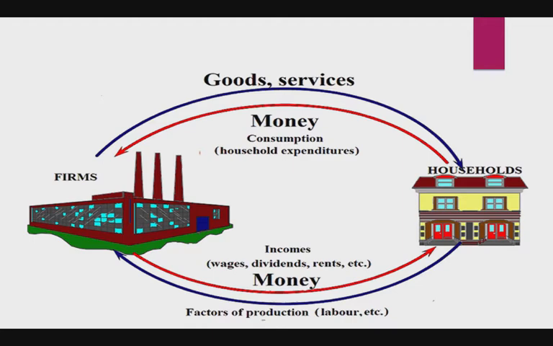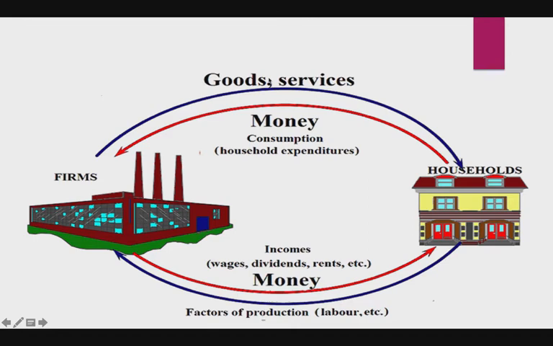Thus the household sector buys the goods and services from the firm. So one man's income is another man's expenditure. The circular flow can be understood with the help of this diagram.